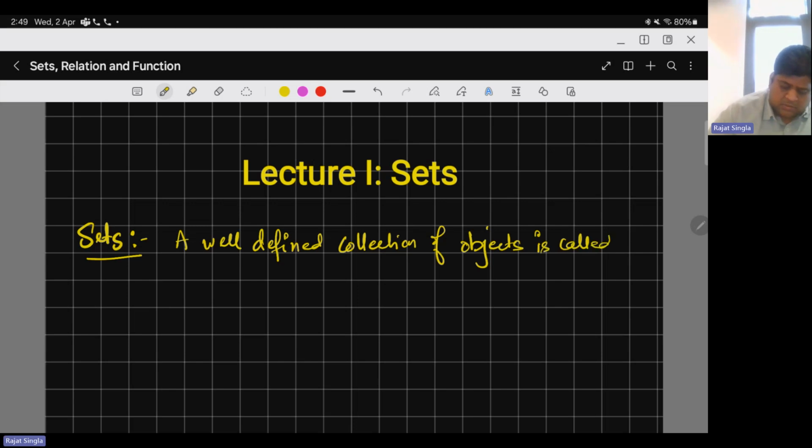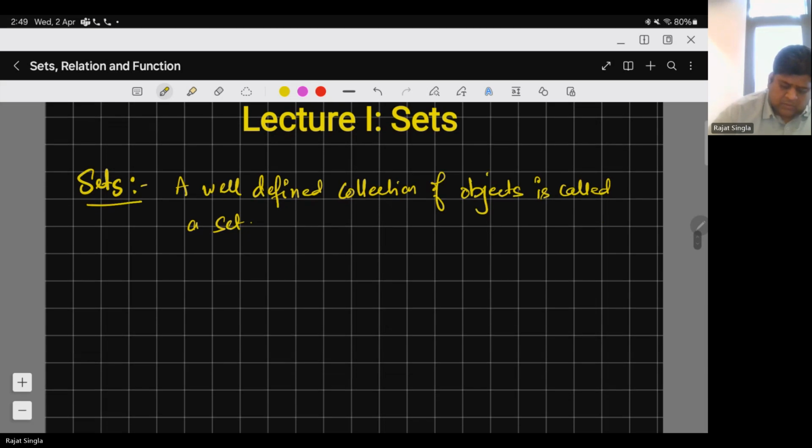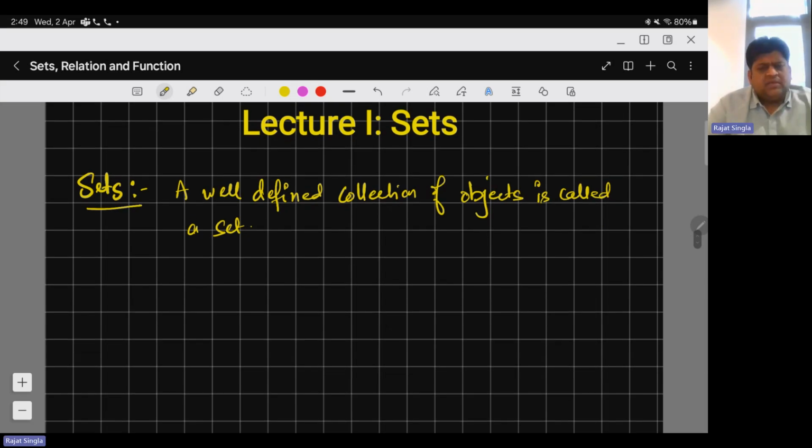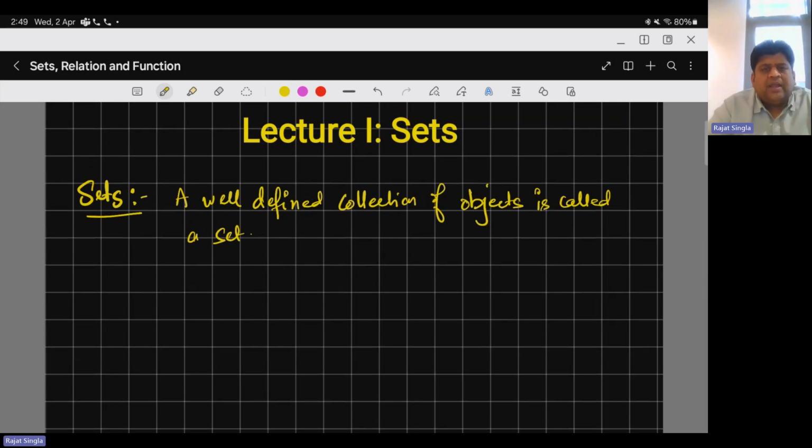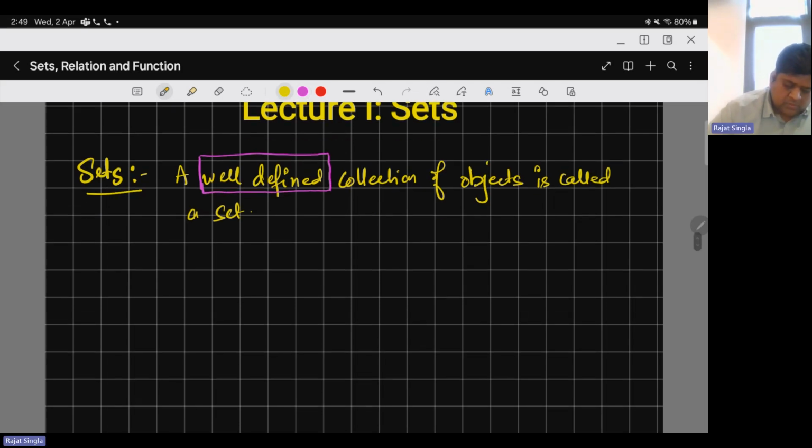The definition is very easy to understand. But here is a very important point: the meaning of well-defined. Let me elaborate on the meaning of well-defined here.